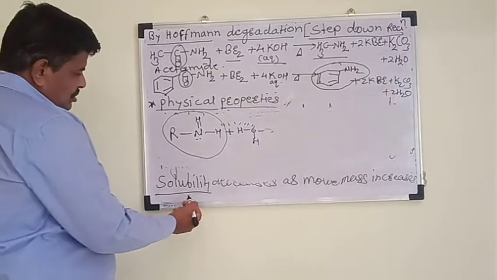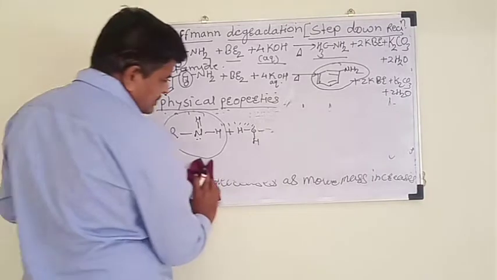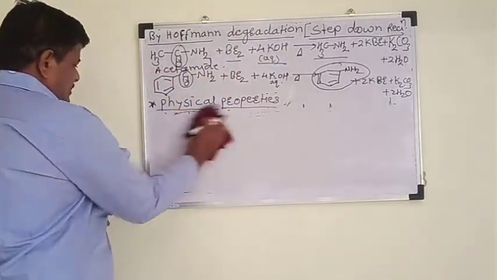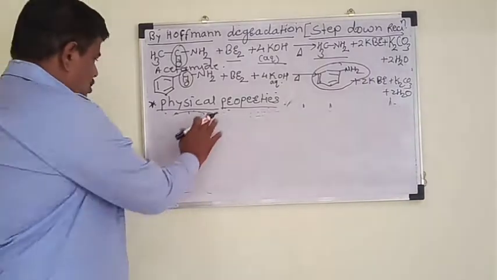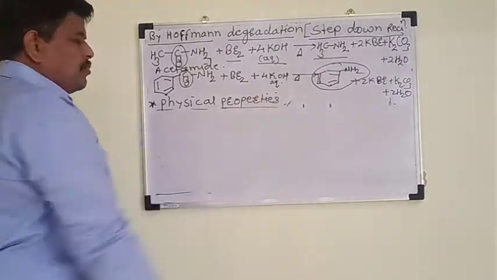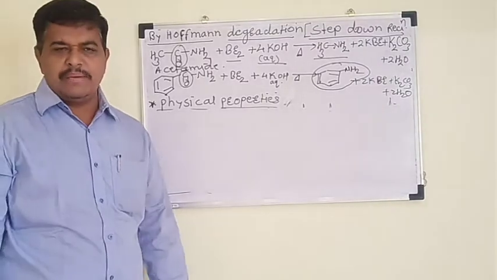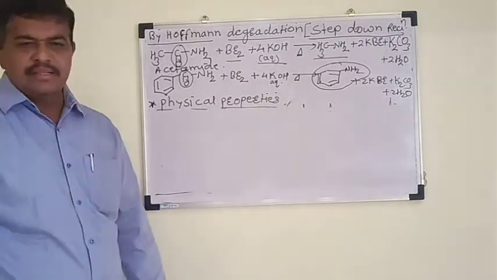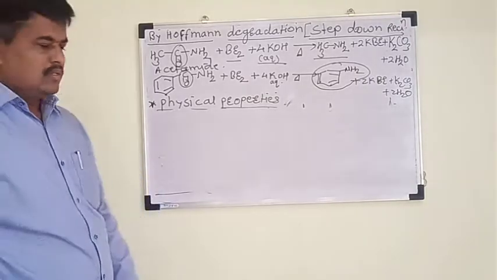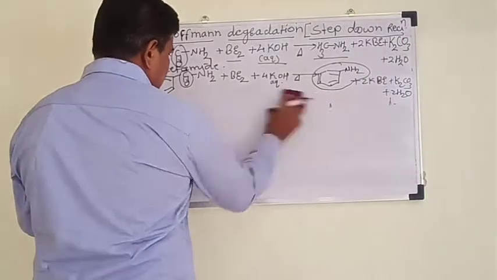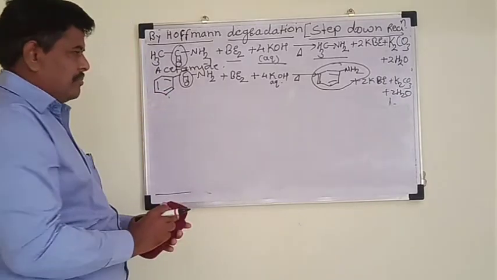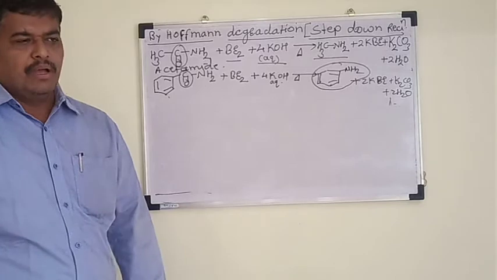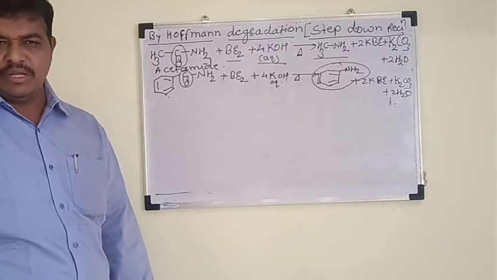Remember that solubility decreases as molar mass of amine increases. Means lower amines are more soluble in water, while higher amines are less soluble in water. So this is very important, that if a question is asked on solubility of amines or boiling point of amines, then you have to explain this in terms of intermolecular hydrogen bonding.